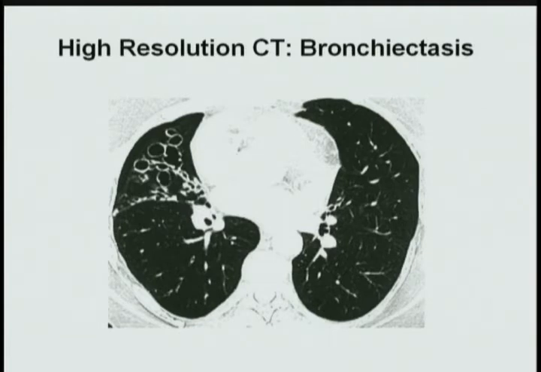So after we diagnose bronchiectasis, our next thing here is to find out, is it systemic or localized? So we start looking for cystic fibrosis. We do a chloride test, right? We start to look for cilia dysmotility syndrome. And then we start to look for immune globulin deficiency and so forth. We want to exclude systemic disease. In systemic disease, you've got to treat the systemic disease to prevent bronchiectasis.